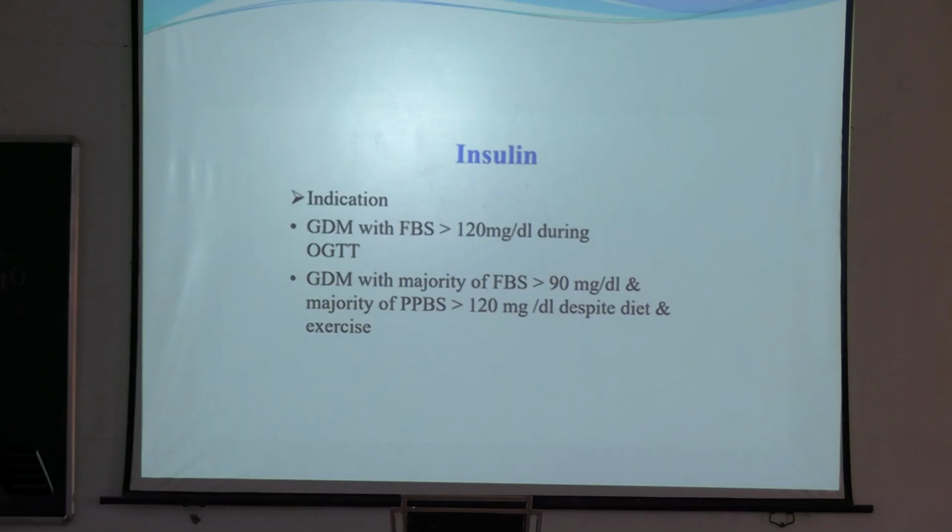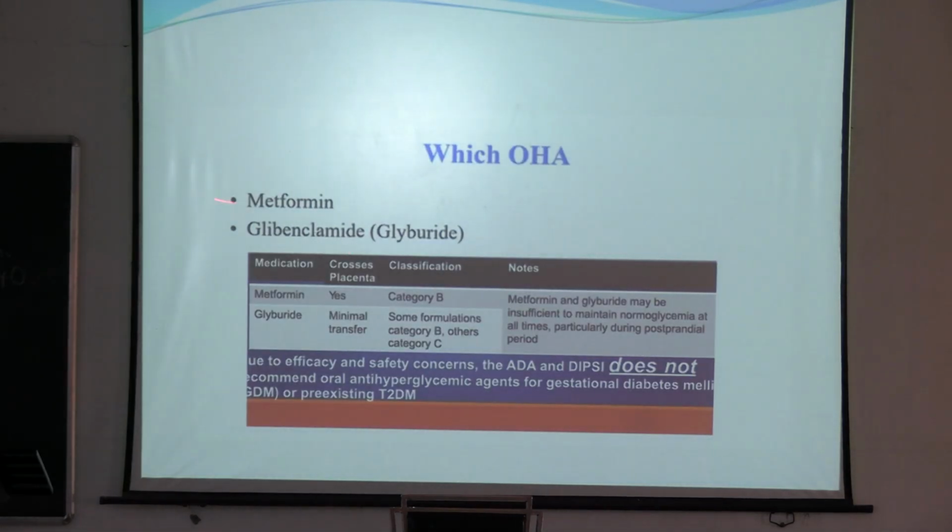Insulin. And what is the indication for use of insulin? GDM with fasting blood sugar more than 120, already I told you. GDM with majority of fasting blood sugar more than 90 and majority of PP blood sugar more than 120 despite diet and exercise. If it is more than 90, more than 120 despite MNT, then you have to shift to insulin.